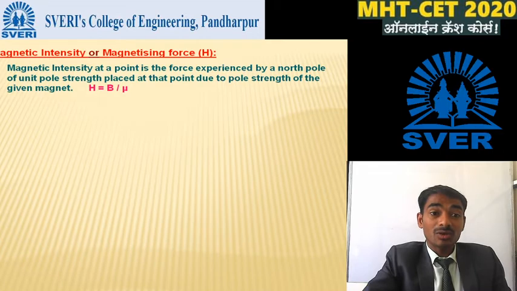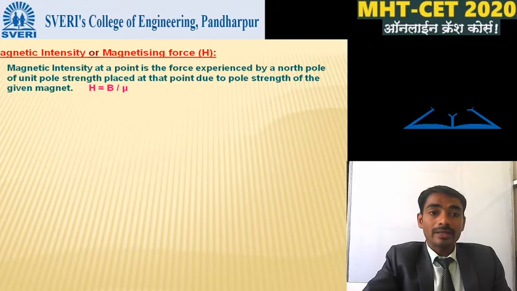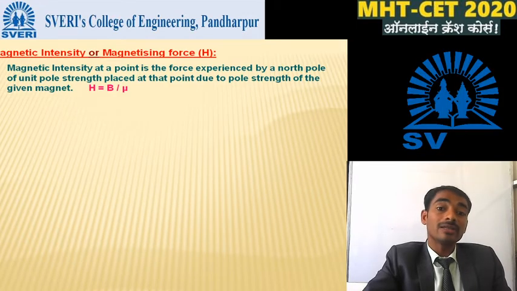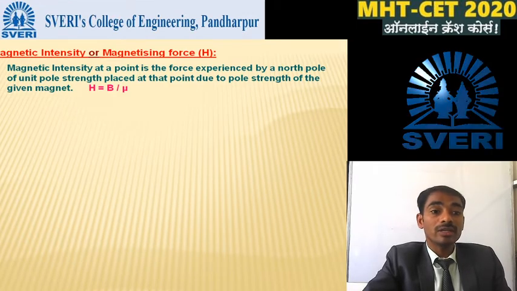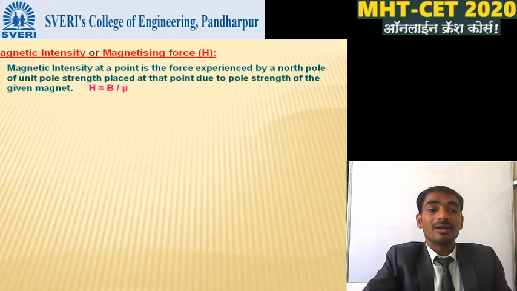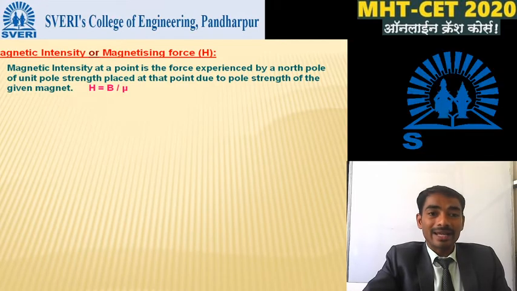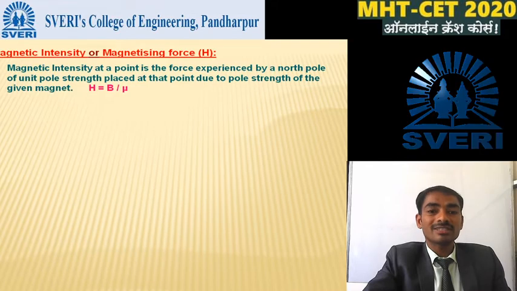Magnetic intensity or the magnetizing force H: the magnetic intensity at a point is the force experienced by the north pole of unit pole strength placed at that point due to the pole strength of the given magnet.